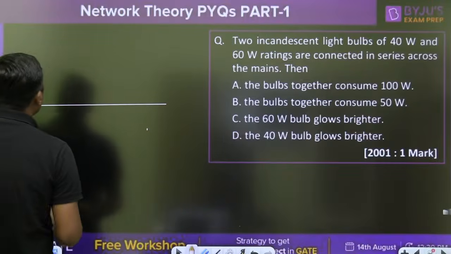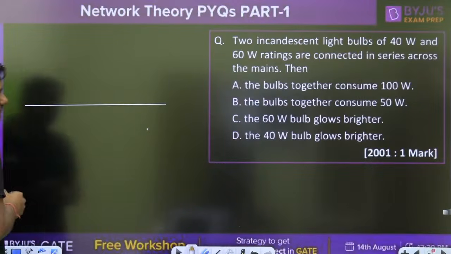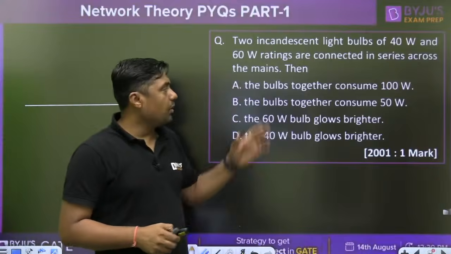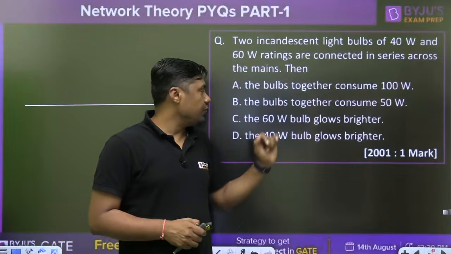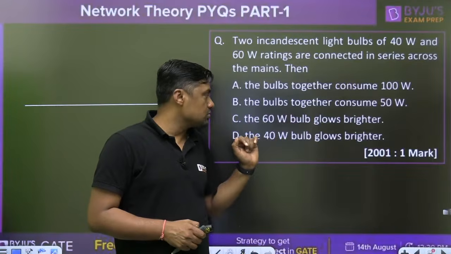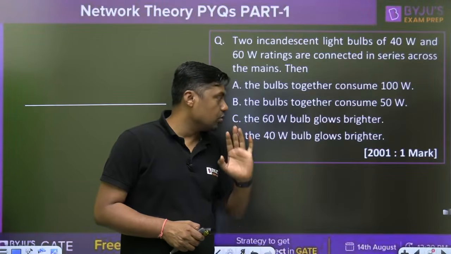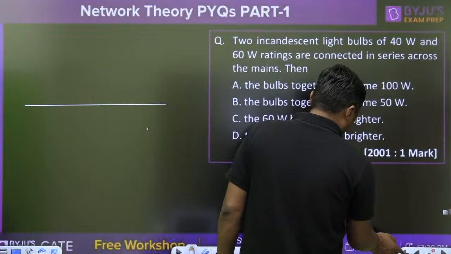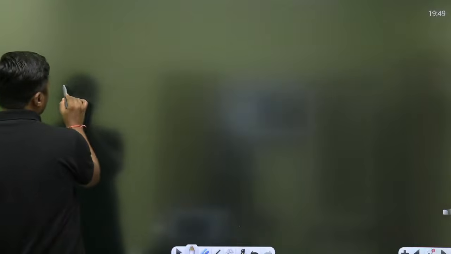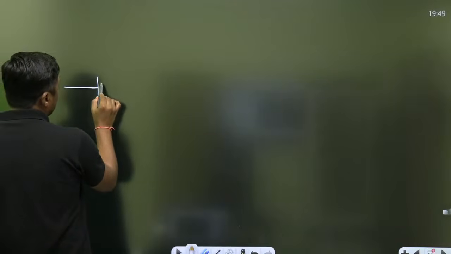2 bulbs are connected in series. The first answer, the bulbs together consume 100 watt. The bulbs together consume 50 watt. The 60 watt bulb glows brighter, and the 40 watt bulb glows brighter. So these are the options. Right. Now watch this. Let us connect a voltage source.